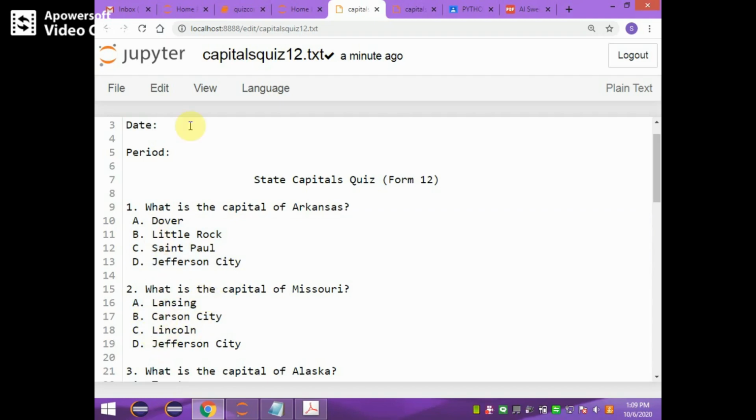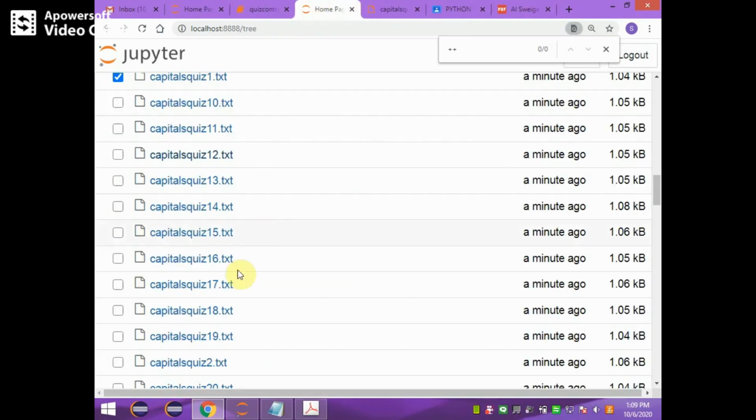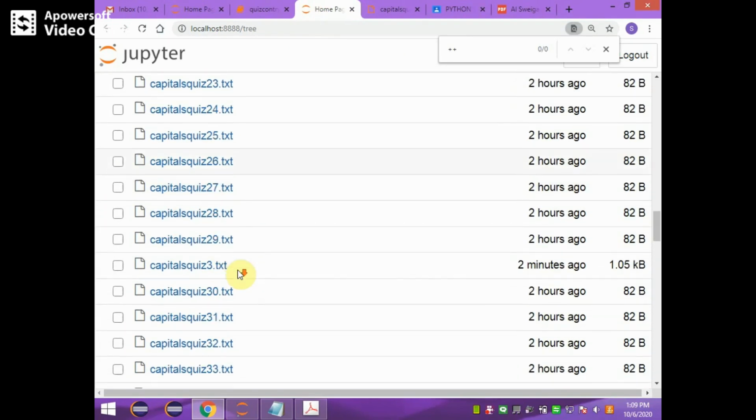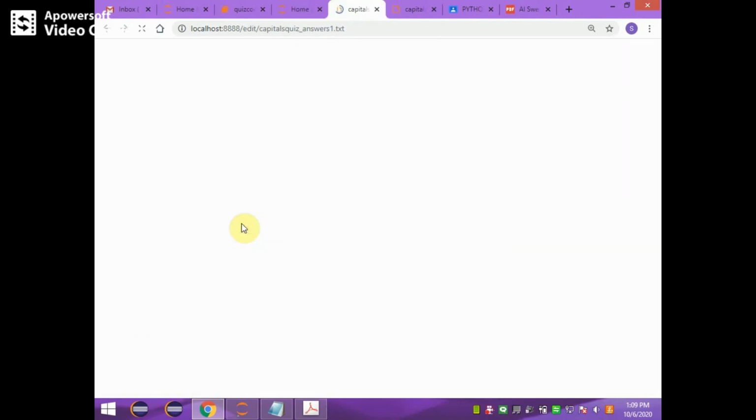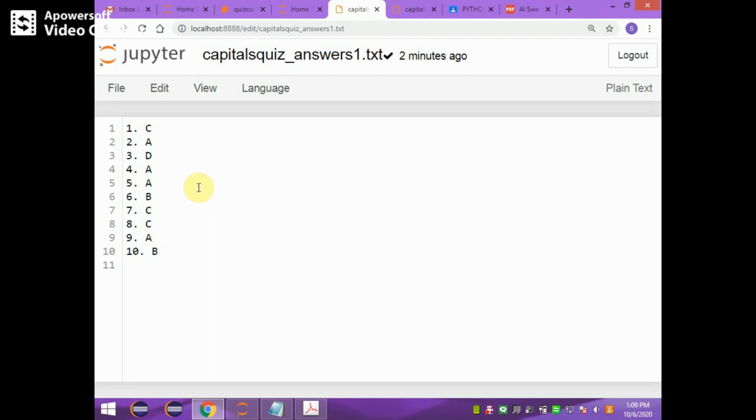Now if you try to see how the answers are stored, you can see the answers here. Capital quiz answers 1.txt. This is the answer for the first quiz file. For the first question the answer is C, for the second question answer A, for the third question answer D, like that. For 10 questions there are different correct answers.